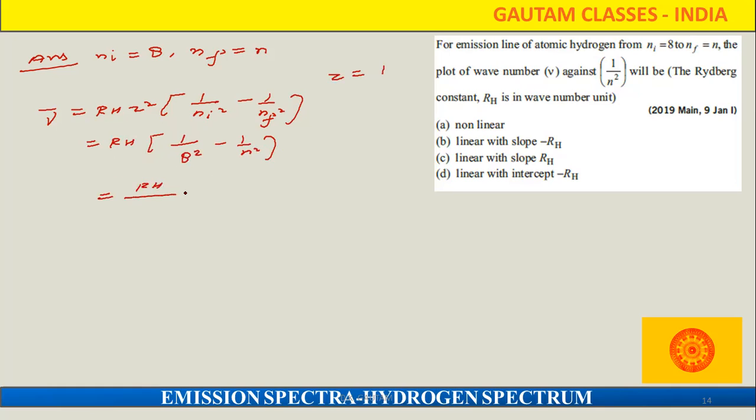So RH upon 64 minus 1 upon n square, and RH also will multiply in that. So RH upon 64 minus RH upon n square. We can also write this as minus RH upon n square. Ni is given as 8, and this is given as n.